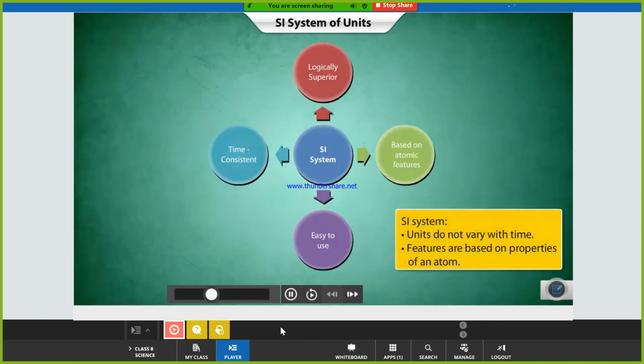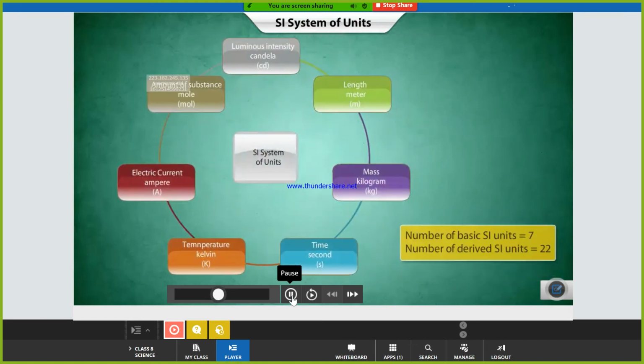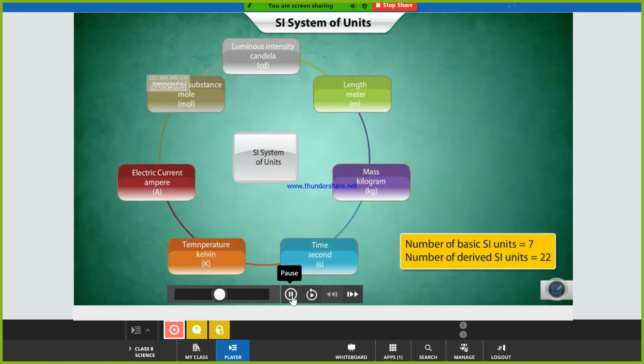The SI system is superior to all other systems. The units do not vary with time, as they are based on the properties of an atom. The units for all physical quantities are fixed and derived in the SI system.